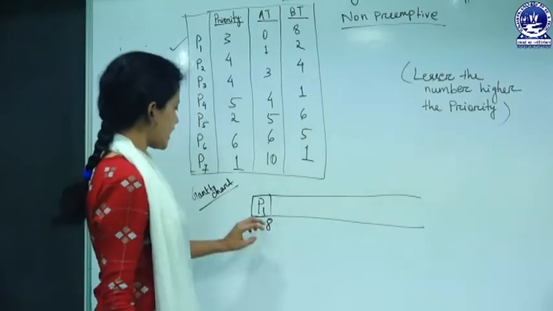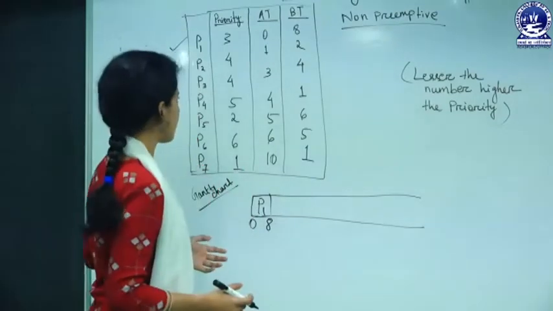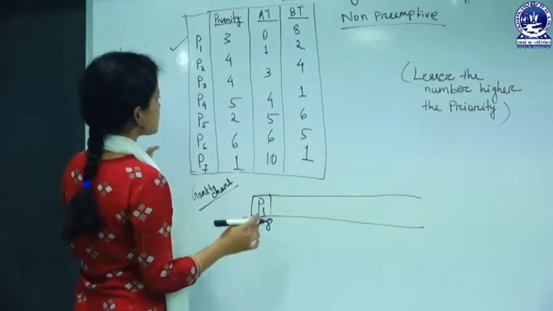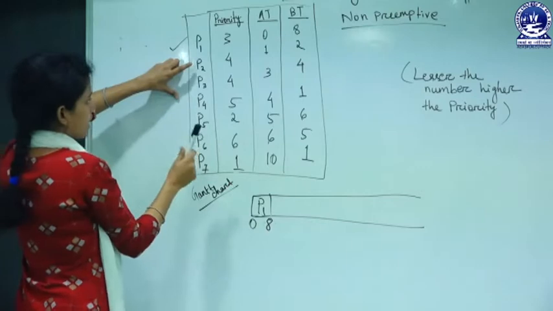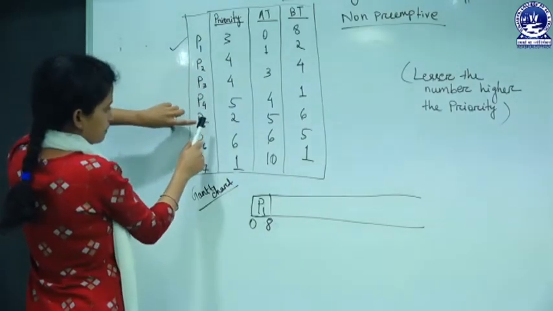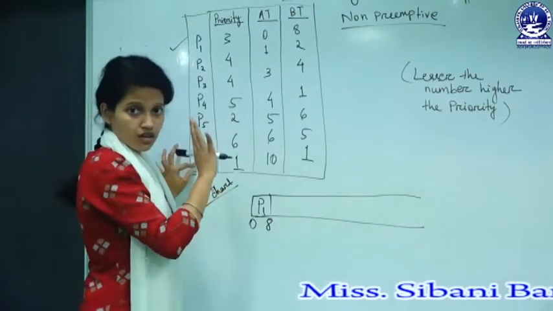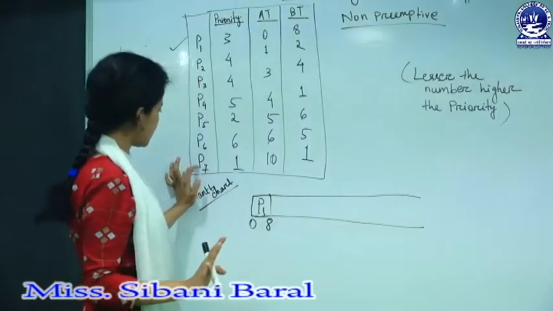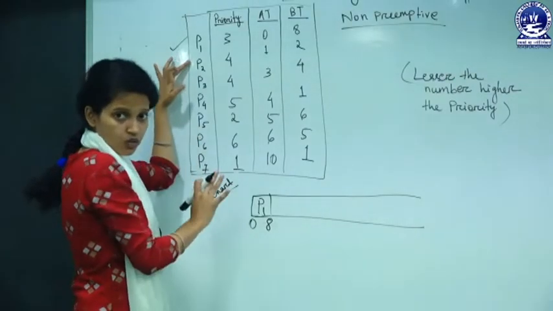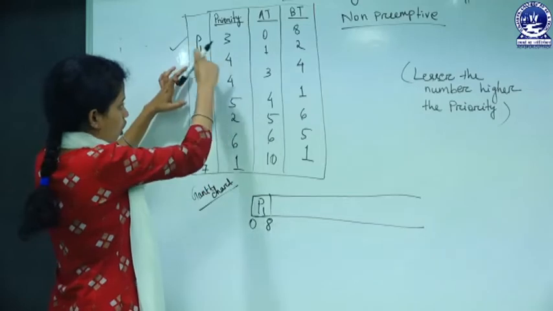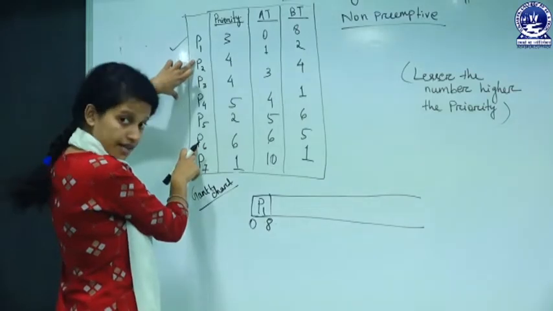Okay, check out, at 8 milliseconds how many processes are there in ready state. So check out the arrival time. See in ready state the arrival times are 1, 3, 4, 5, 6. So in ready state P2 is there, P3 is there, P4, P5 and P6, and P7, still P7 is not there in the ready state. Okay, P7 will come at 10. So we have 5 processes available now. So out of all available processes, we have to schedule the process which is having highest priority.